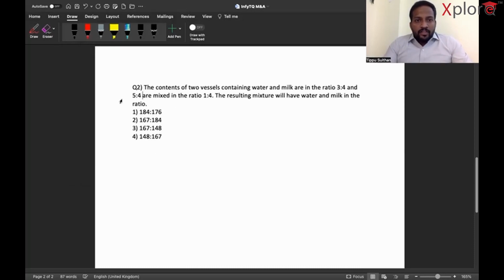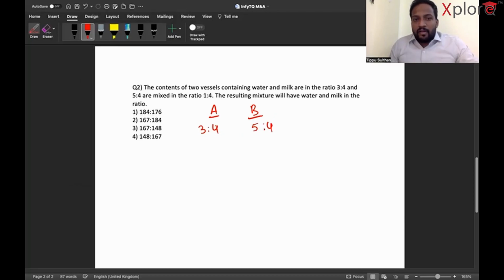The contents of 2 vessels containing water and milk are in the ratio 3:4 and 5:4, and are mixed in the ratio 1:4. The resulting mixture will have water and milk in the ratio... which means there are 2 vessels, A and B. In A, water to milk is 3:4, and in B, water to milk is 5:4.